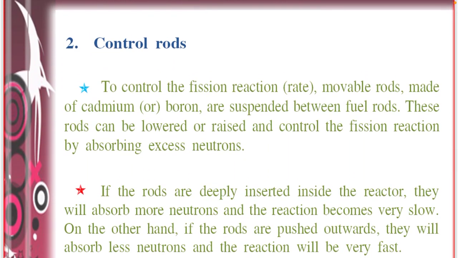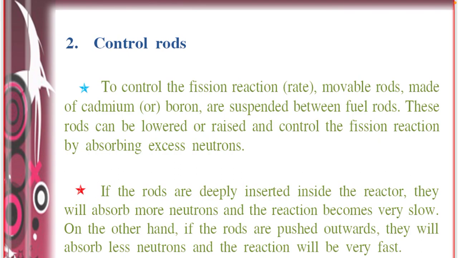Then control rods. What do you mean by control rods? To control the fission reaction, that is the rate of reaction, movable rods made of cadmium or boron are suspended between the fuel rods. These rods can be lowered or raised and control the fission reaction by absorbing excess neutrons.